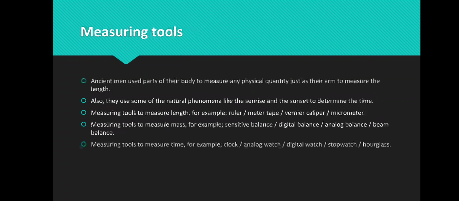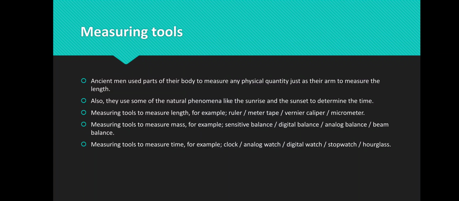Number two, measuring tools. Ancient men didn't have measuring tools, didn't have the ruler, didn't have the stopwatch, didn't have any of our modern tools. So they used some of the natural phenomena and some parts of their bodies to measure the length, for example the arm and the foot.